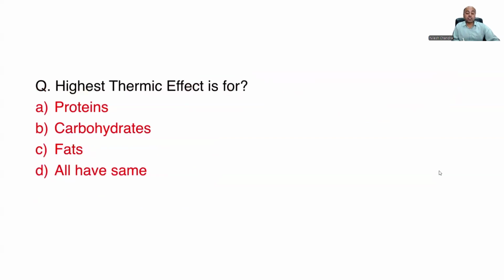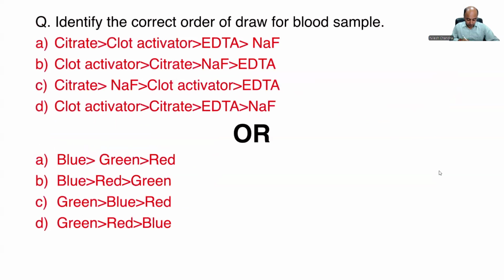Highest thermic effect among the different foodstuff is for: proteins, carbohydrates, fats, all have the same. Here the correct answer is proteins. About 30% is the thermic effect of food for the protein. So it is the highest thermic effect among all the foodstuff.